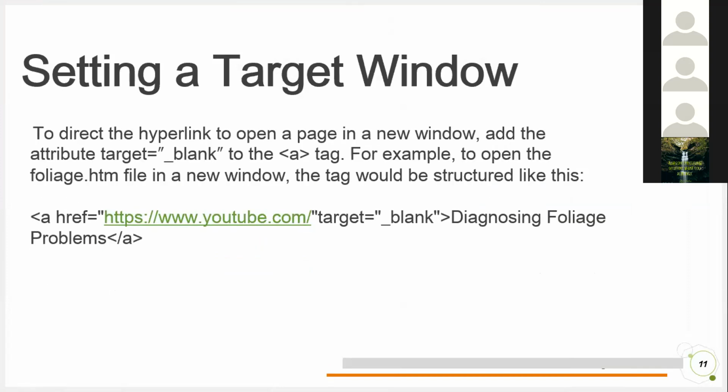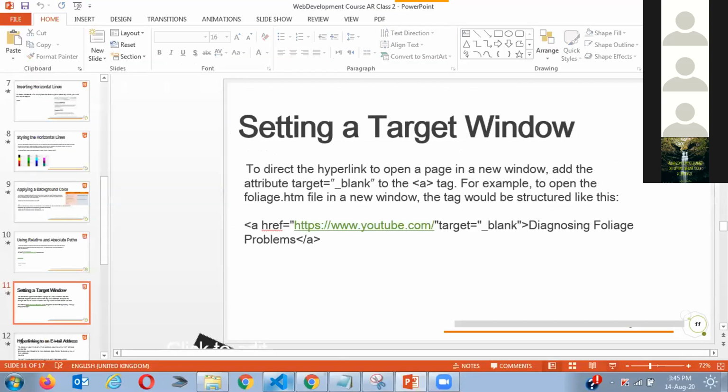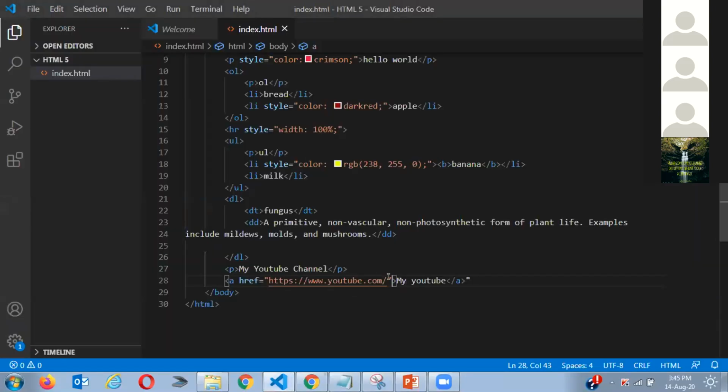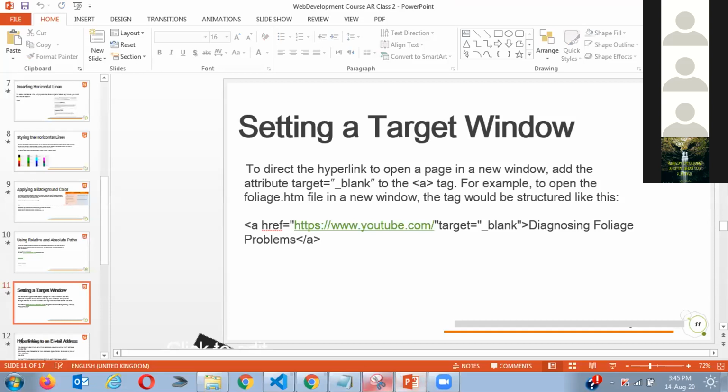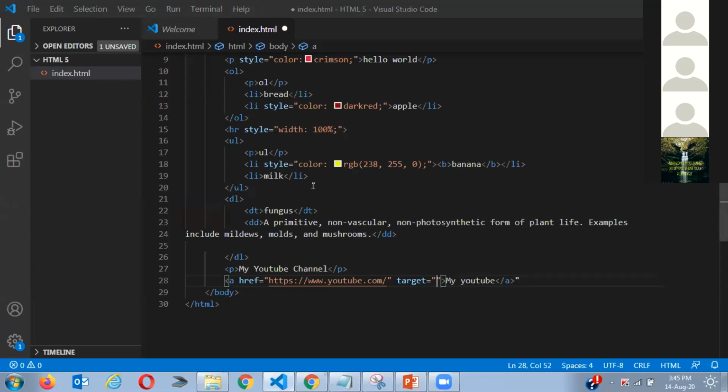All you have to do is write target, target dash blank. Underscore blank. Correct.